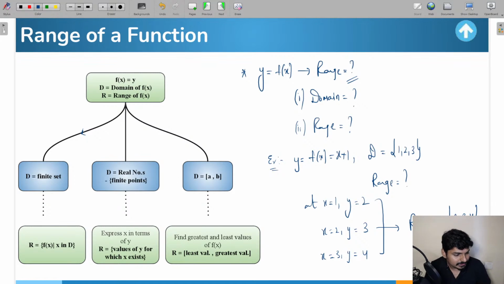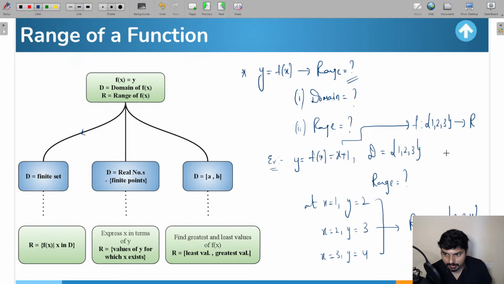Okay sir, so in this the codomain will also be the same, right sir? The codomain will not be the same here. I mean you're talking about codomain. Yes Rishabh, I hope you're talking about codomain. Guys, understand it like this: let us say I'm defining the same function in this way. This function f maps 1, 2, 3 to all the real numbers. Let me define the function in this way.